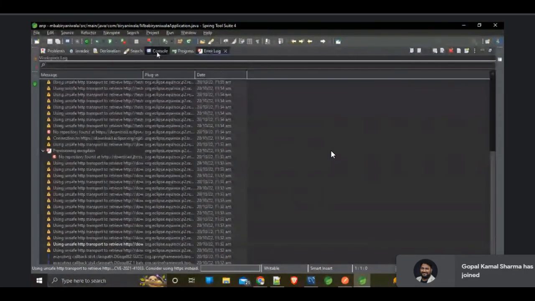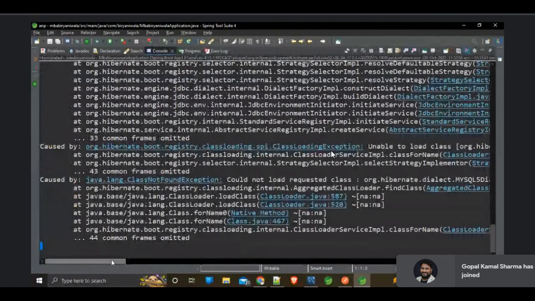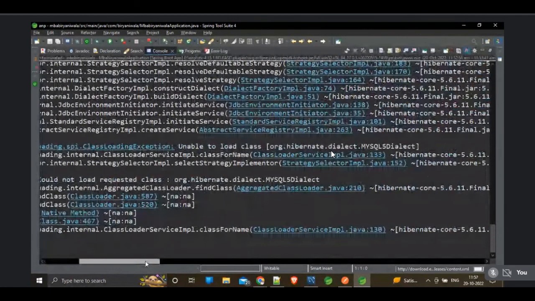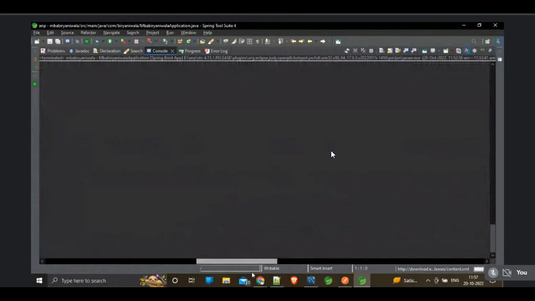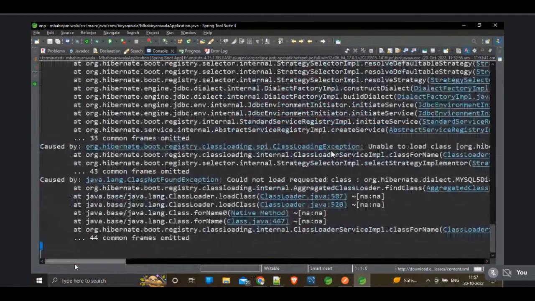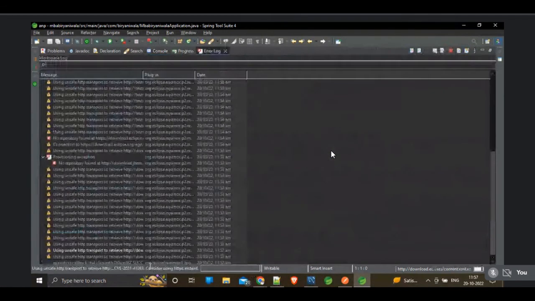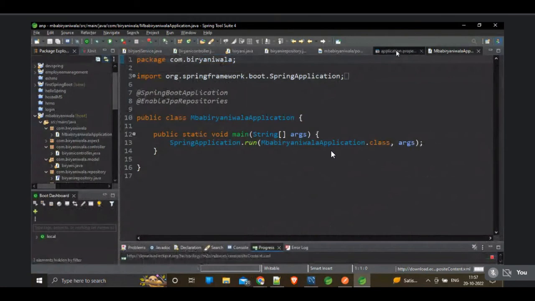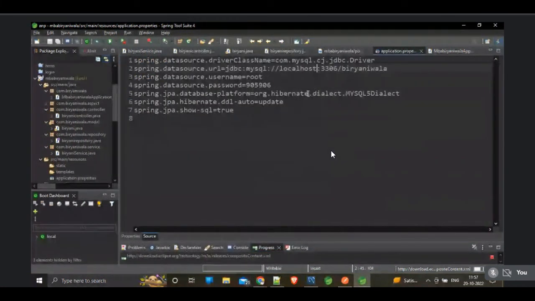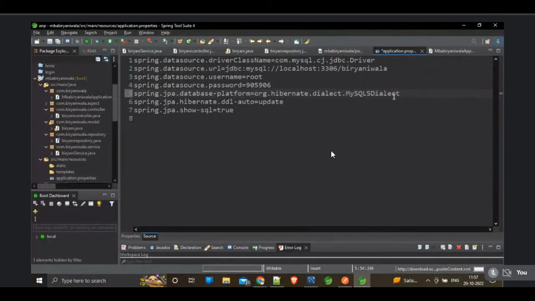Guys, go to the console. Here we are having one issue, org.hibernate.dialect.MySQL5Dialect. The Y should be small in MySQL 5 dialect. In dialect, only D would be capital. My Y should be small. Very good. And yeah, it's done. Let's rerun the application.